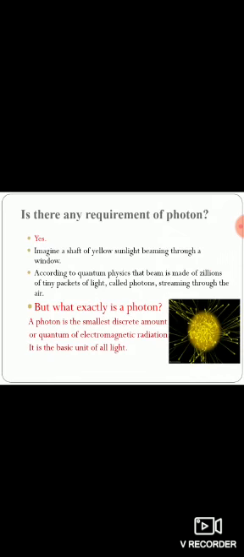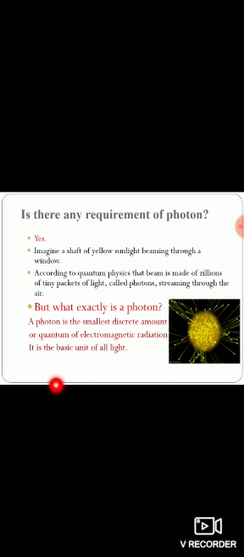Now there is another important particle, that is the photon. So in the next slide I have described the photon. Is there any requirement of the photon? Yes. For this we must imagine a shaft of yellow sunlight streaming through a window. According to quantum physics, that beam is made up of zillions of tiny packets of light, called photons, streaming through the air. But what exactly is a photon? A photon is the smallest discrete amount, or quantum, of electromagnetic radiation. It is the basic unit of all light.